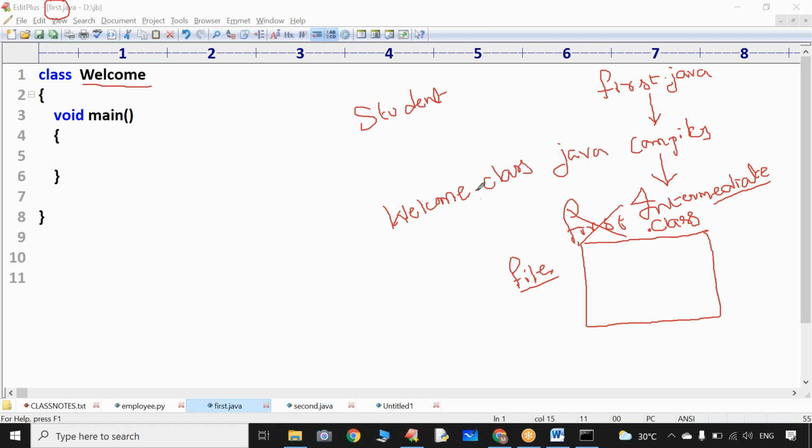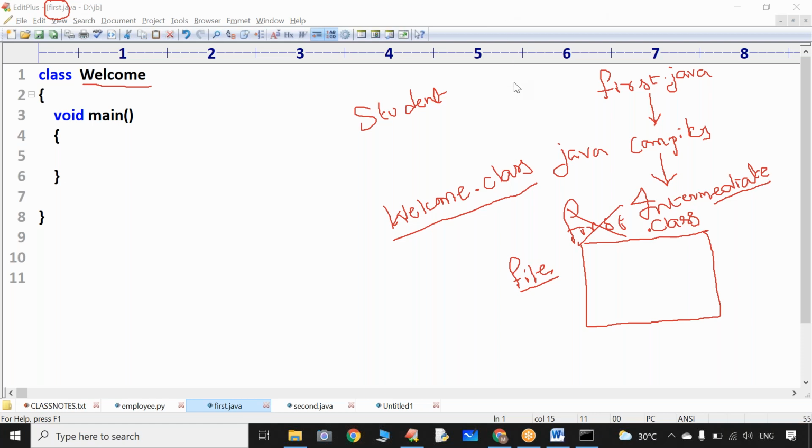After compilation, some file is generated whose name is your class name dot class, welcome.class. What does this welcome.class contain? Some kind of intermediate code, neither human understandable nor computer understandable.